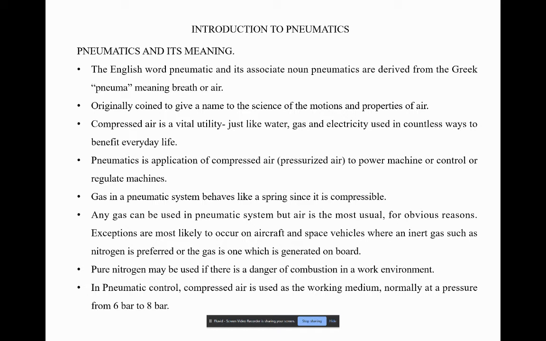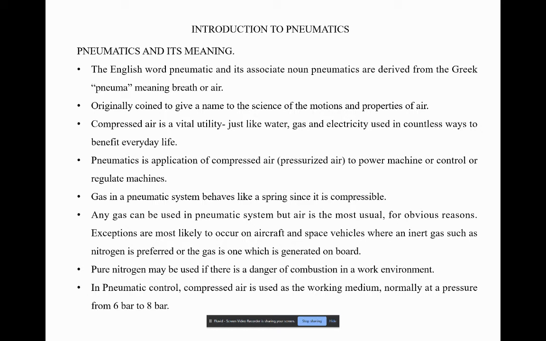Pneumatics is the application of compressed air to power a machine, control a machine, or regulate a machine. Gas in this system behaves like a spring since it is compressible. Whatever air pressure we use has a spring-like nature, which makes it more usable.